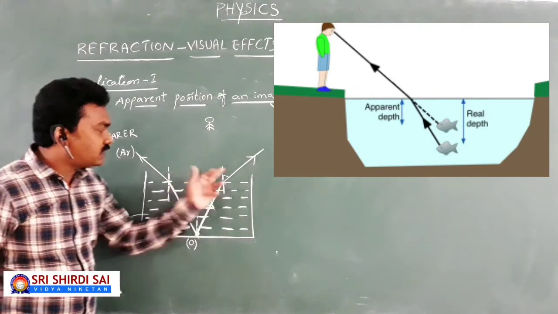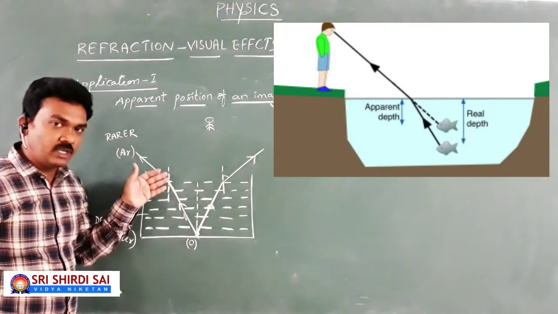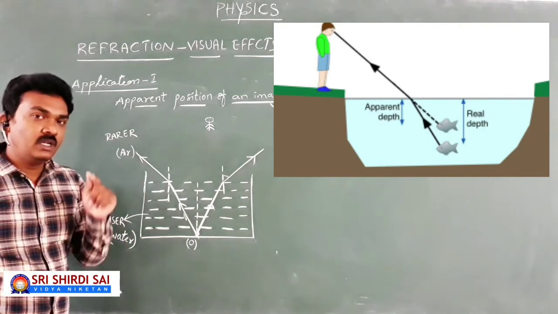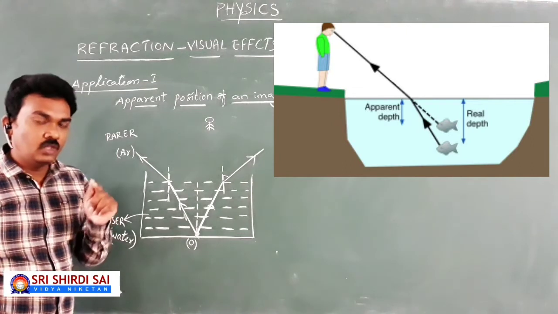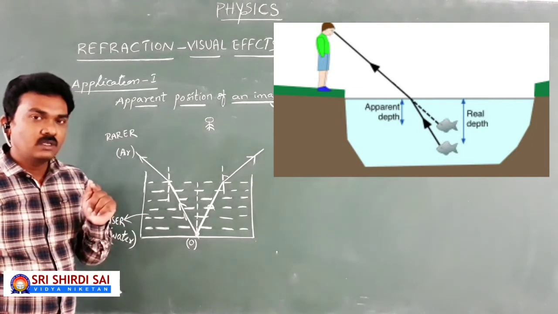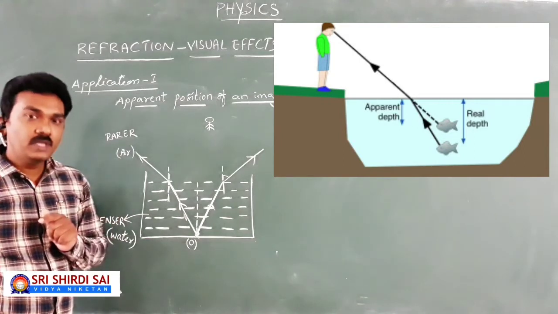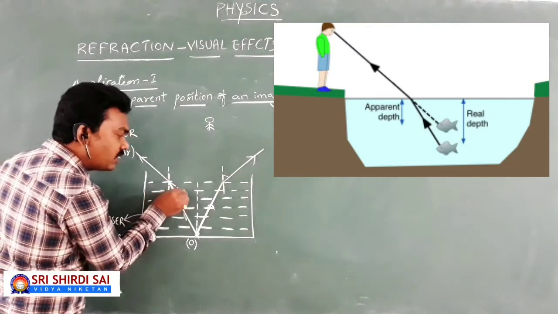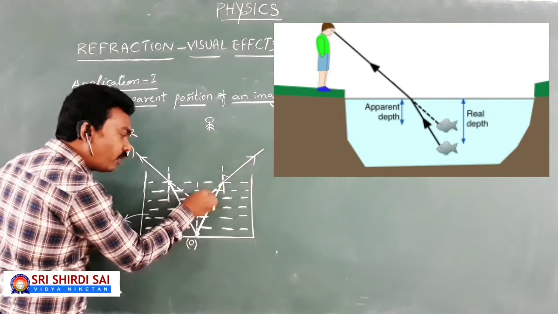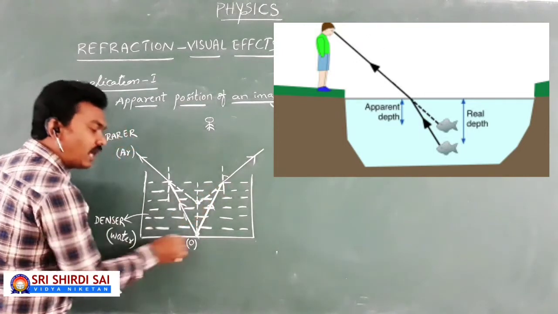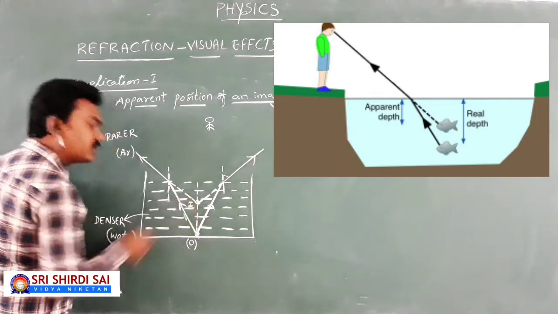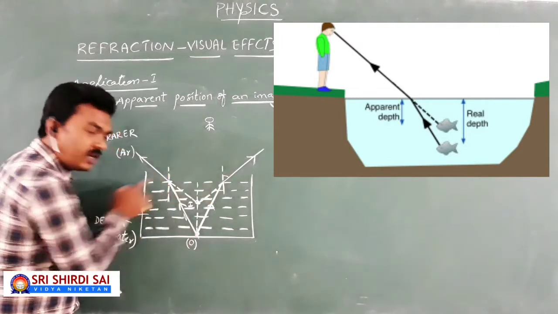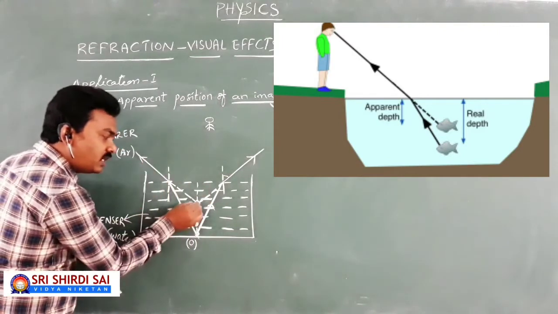So here, these refracted light rays at the water-air interface are diverging. They are moving away from each other. You know, whenever an observer receives a diverging beam of light rays, those light rays cause a virtual image. Whenever the observer receives these diverging light rays, they appear to be coming from a point within the liquid, but apart from the original position. You can see, here is the original position of the object, but these diverging light rays cause the observer to find the image at this location.